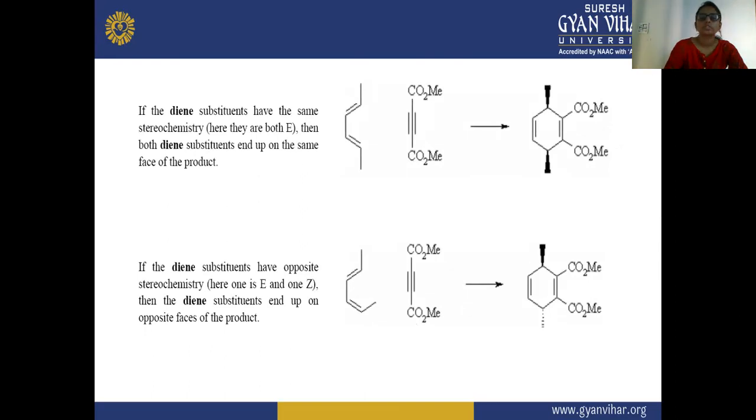If the diene substituents have opposite stereochemistry, where one is E and the other one is Z, then the diene substituents end up on the opposite face of the product. So one will be on one side and the other attached group will be on the other side.